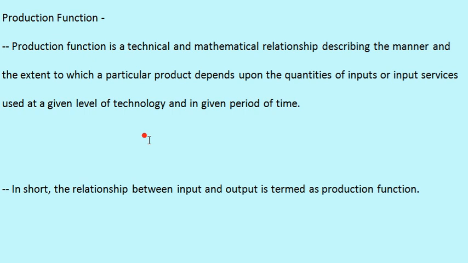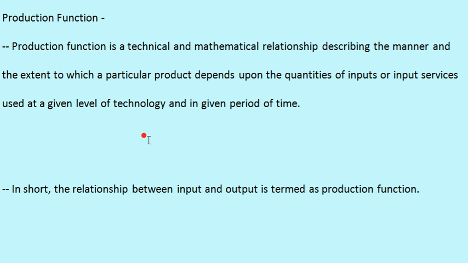any output or the product of any particular production activity may get influenced by the quantities of inputs or input services, or we can say various quantities of input or input services influence the quantity of output of any particular production activity.